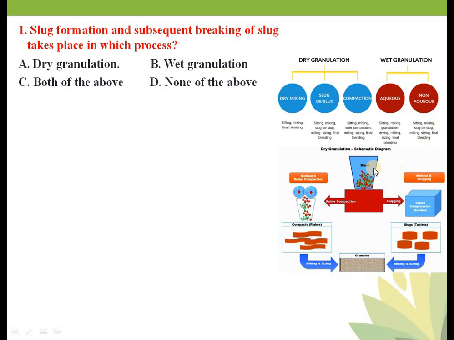अपन जो आपका पाउडर मिक्सचर है उसको एक लार्ज साइज बड़ा टैबलेट बनाएंगे और वो बड़े टैबलेट को फिर से ब्रेक डाउन करेंगे, फिर से उसको छोटे छोटे ग्रेन्यूल्स में ब्रेक डाउन करेंगे. First of all you have to make a large size tablet and the process is known as sludging. Okay, and after that you have to break that large size tablet into granules. The process is known as desludging. Okay, got it? Sludging means making of a large tablet from your powder, and desludging means breaking of the large tablet into smaller granules. That is sludging and desludging.